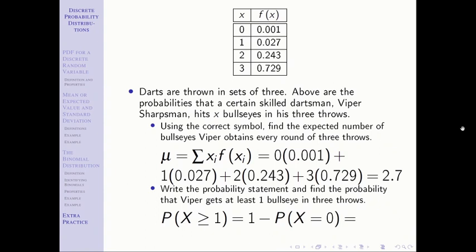Be careful when you write these. I see a lot of students, and what they'll do is they'll just say 1 minus 0, and what they mean is the probability x equals 0. That's not the same thing. This is its own quantity, this probability. This probability can be replaced with a number as opposed to saying 1 minus 0. And I get what you're trying to indicate, but you need to be careful about what you're communicating. Probability x equals 0, that is f of 0. That's this value in the table, so you simply plug that in, and then you've got your answer.